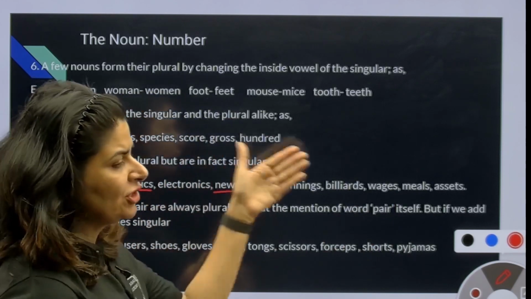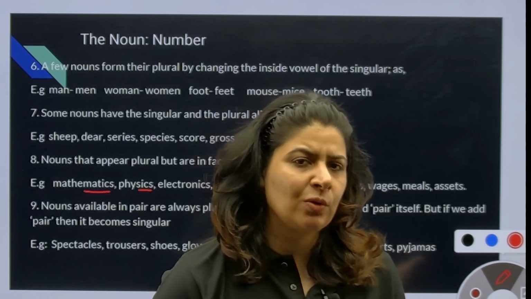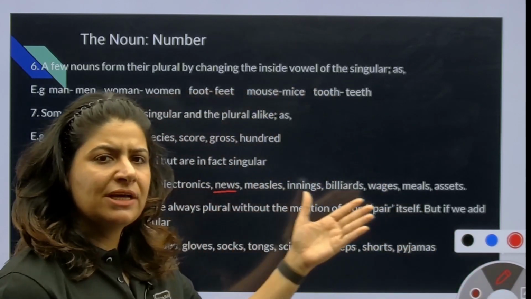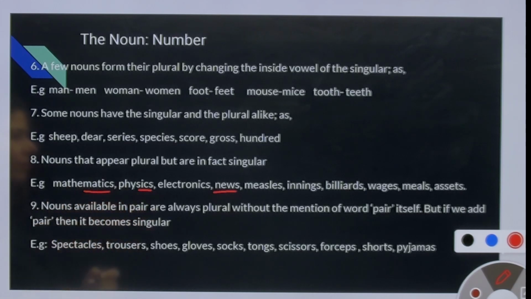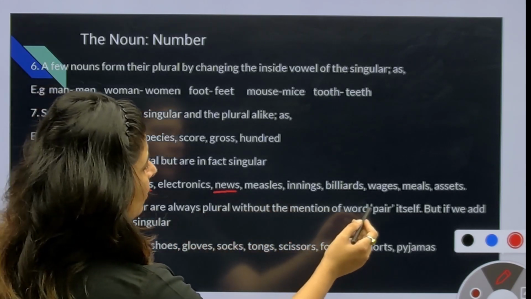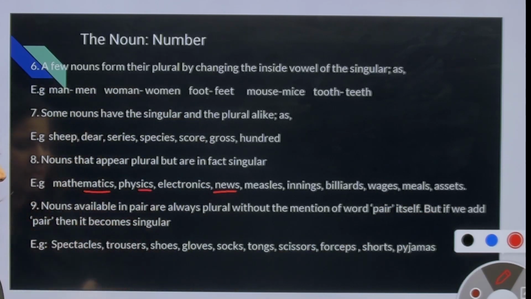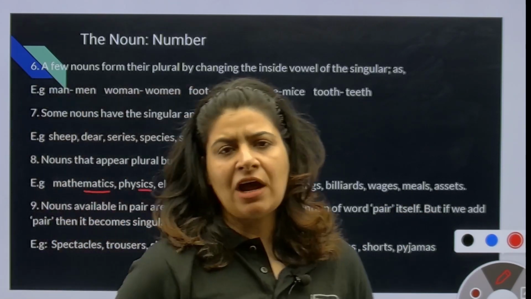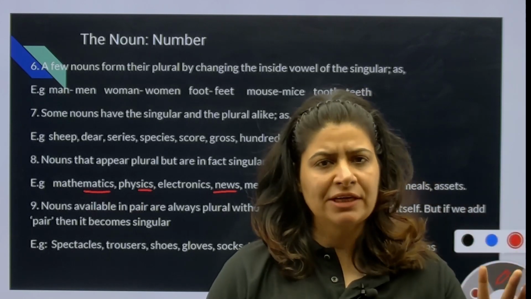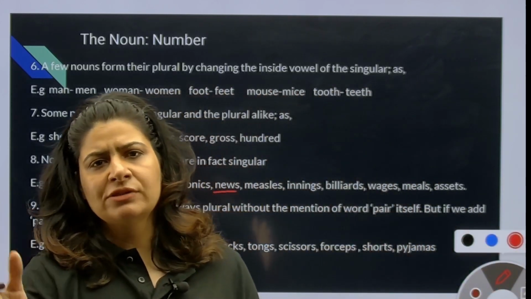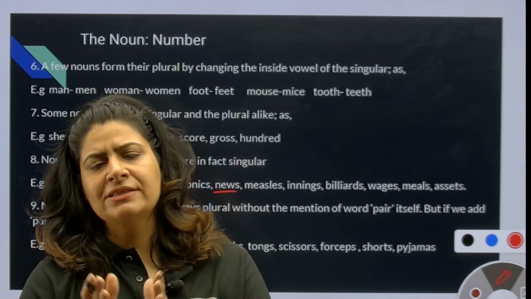Because they have an additional s, इनमें एक एडिशनल s है तो हमें लगता है कि ये प्लूरल होगा, but all these words are singular. Nouns available in pairs are always plural without the mention of the word pair itself, but if we add pair then it becomes singular. So when we say a pair of trousers then it becomes singular. If I say, where are my trousers? Trousers will be considered plural.